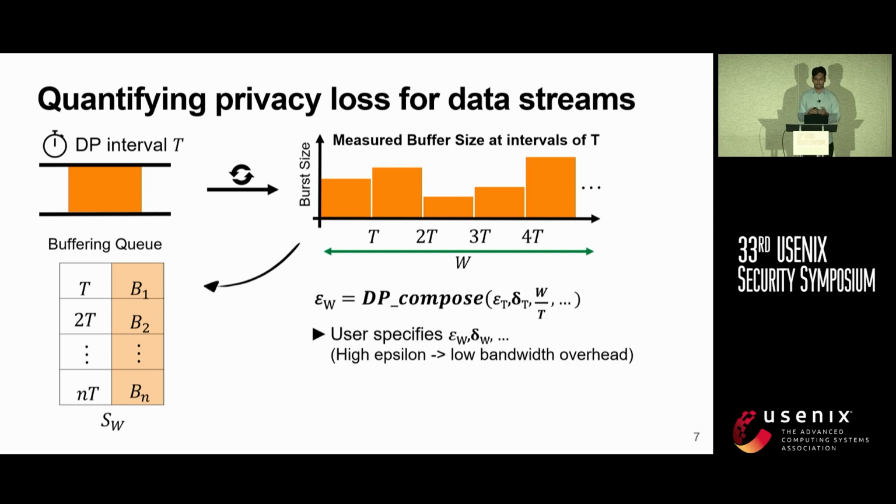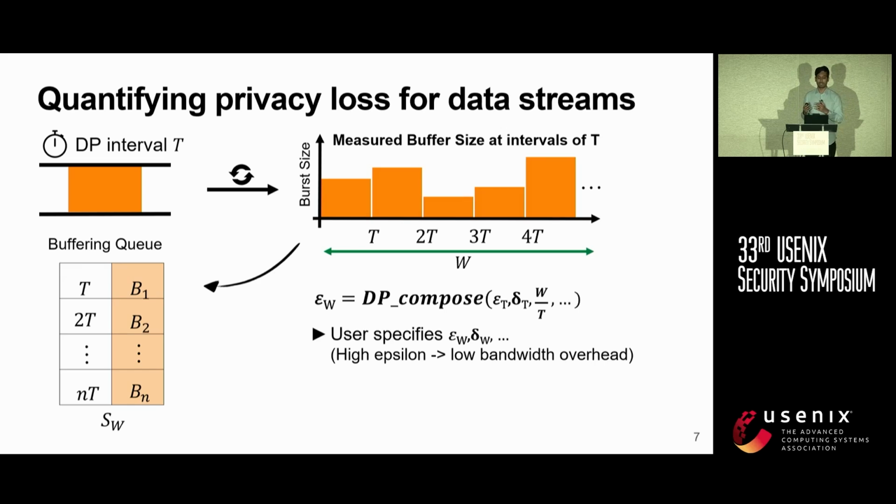In the previous slide, I mentioned that the epsilon, that is the privacy loss, is set for each interval t. So, to calculate the privacy loss for this entire stream of length w, we can use composition. In our system though, the user configures the epsilon for the entire stream of length w, and the same applies to delta.